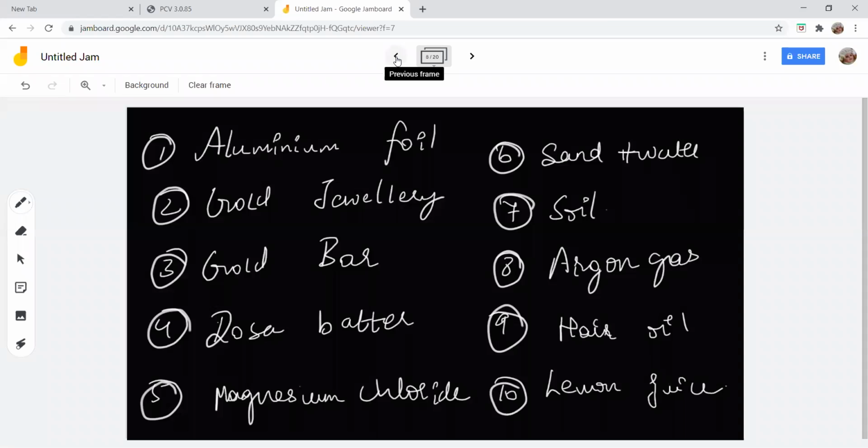Okay, now shall we start? For the first one, if it is an element, put E. If it is a compound, put C. If it is a mixture, put M. What is the first one? Akshay has given the right answer. Kanish has given the right answer. Monica Sri has given the right answer.